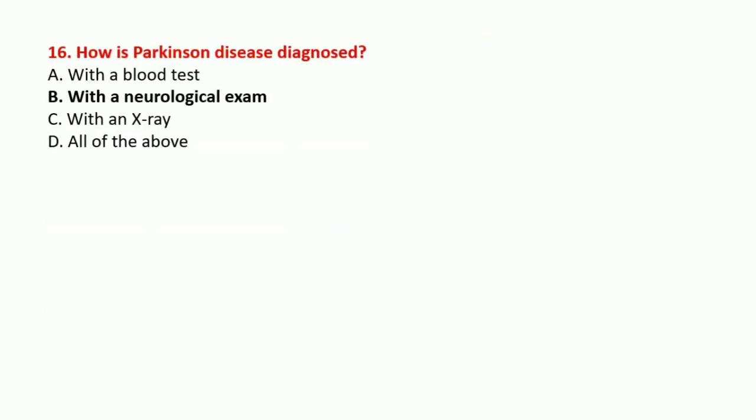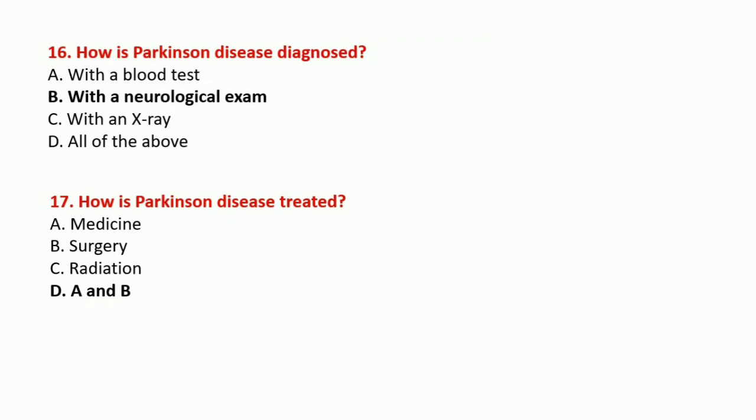How is Parkinson disease diagnosed? With a neurological examination. With the help of this neurological examination, you can detect Parkinson disease. How is Parkinson disease treated? That means with the help of medicine and surgery.